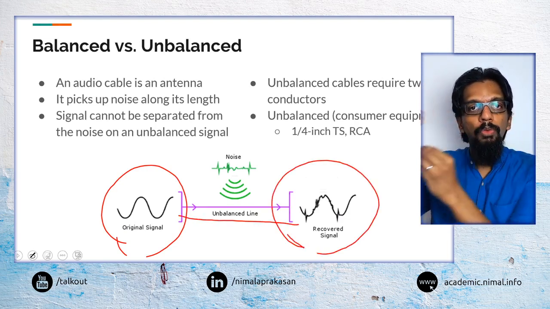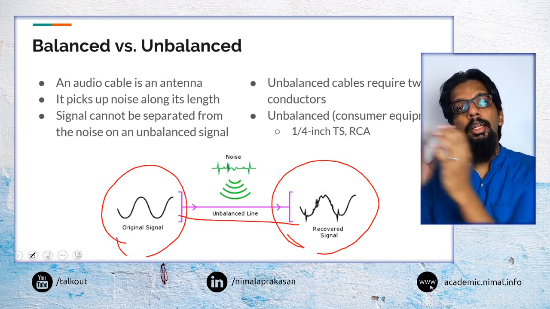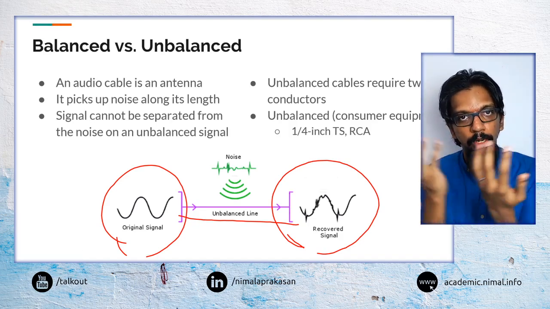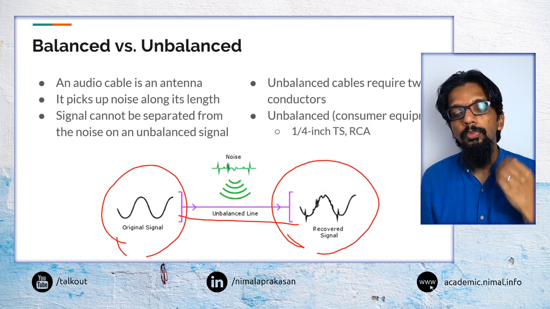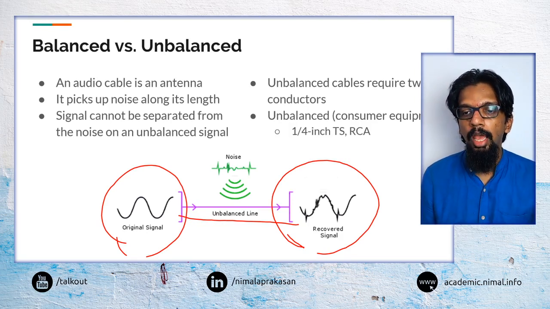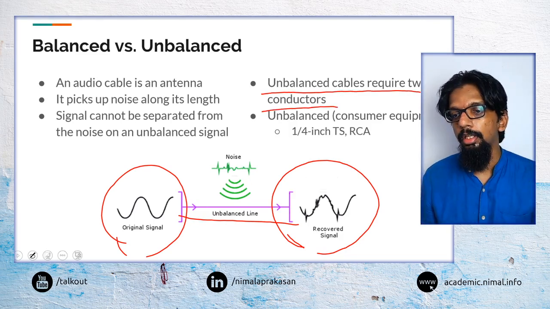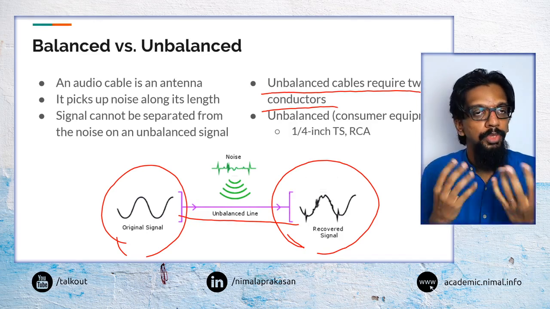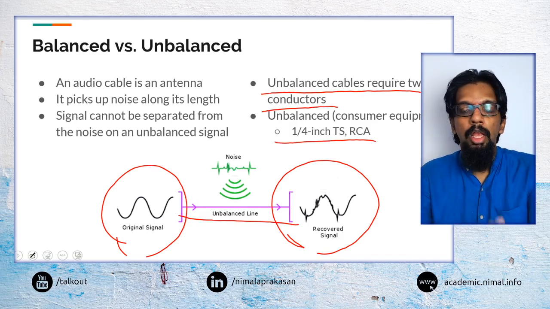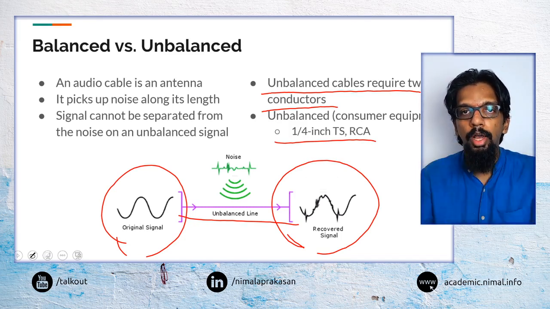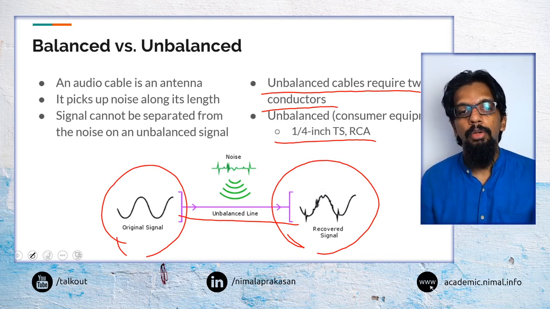It may capture a lot of this noise as it goes along, and at the receiving end it may produce this noise-included sound signal. So that is a problem that we would have when we are using these unbalanced cables, these 2-conductor cables, 2-wire cables, and these are most commonly used in TS and RCA connections, which only have 2 connections, or can only connect 2 wires. So they are able to carry a single signal, and that is what we would call unbalanced.